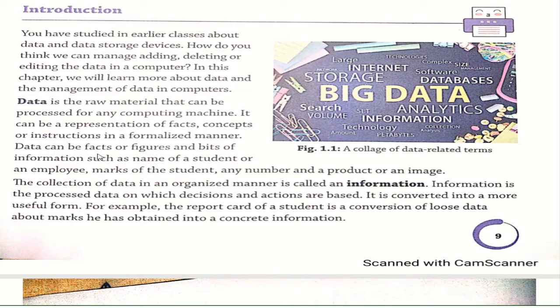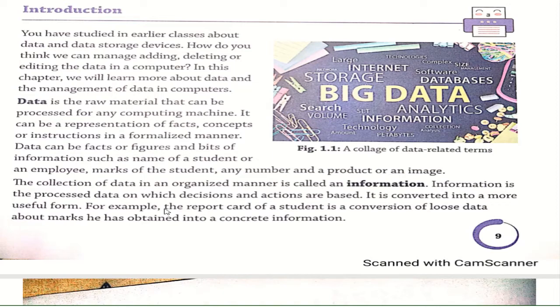Data can be facts or figures and bits of information, such as the name of a student or an employee, the marks of a student, and any number. If you are making the database of a student, the student comprises student name, marks, class, and roll number. These four things are the basic student information. So what is the student name? Student name could be only the data, only the raw fact of the particular student's details, which comprise four data: student name, class, roll number, and subject.